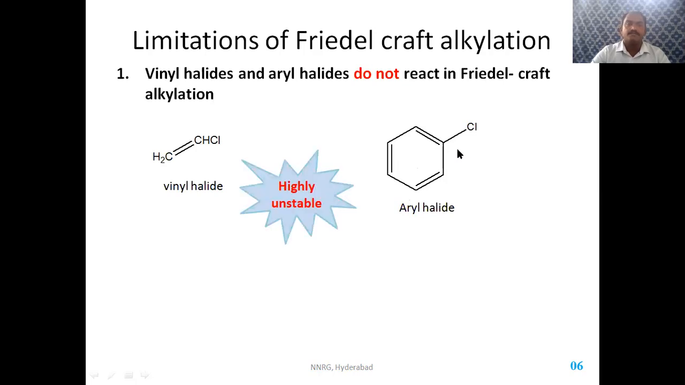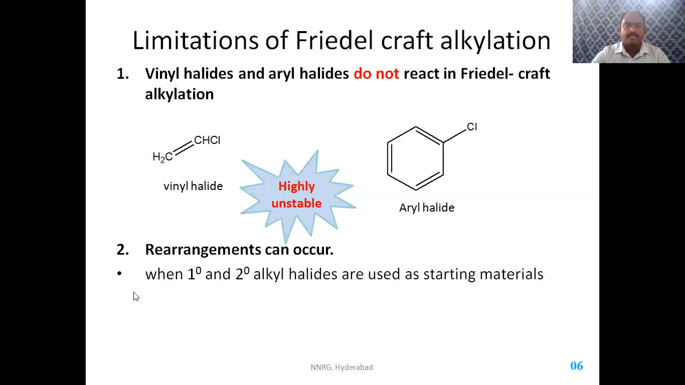The next point is that rearrangement occurs. What do you mean by rearrangement? Rearrangement means the positive charge which is formed will shift from one carbon to the other carbon. If the positive charge is formed on the primary carbon, we know that secondary carbon is more stable than primary carbon. So the positive charge shifts from primary carbon to secondary carbon.